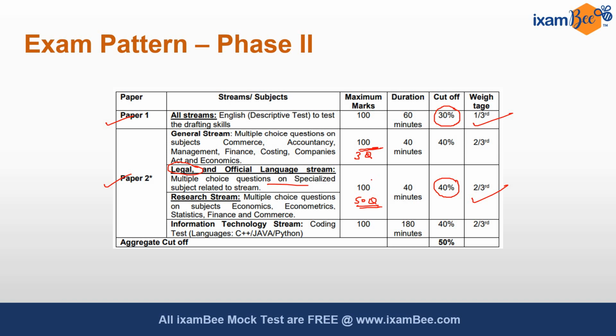What is meant by this? First of all, please understand one thing, that in phase 2, there is a cutoff criteria. It is not like phase 1 where it was merit based. If you scored 40% marks, you cleared phase 1. But here you have to target a very high score so that you are able to clear the cutoff and appear for the interview. In the upcoming slides, we will understand what is meant by the weightage criteria that has been mentioned for paper 1 and paper 2.